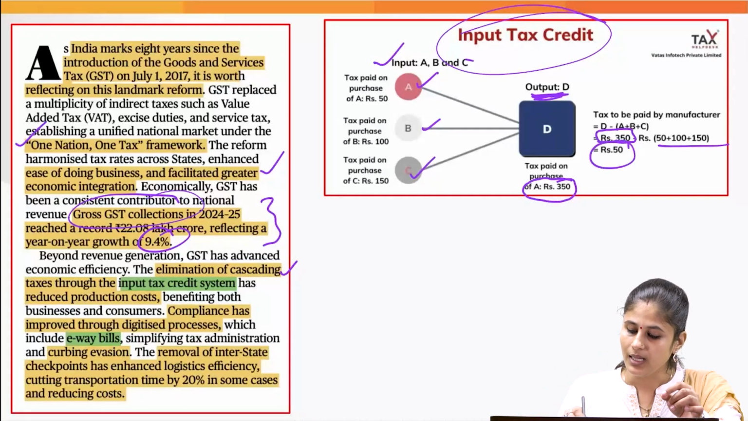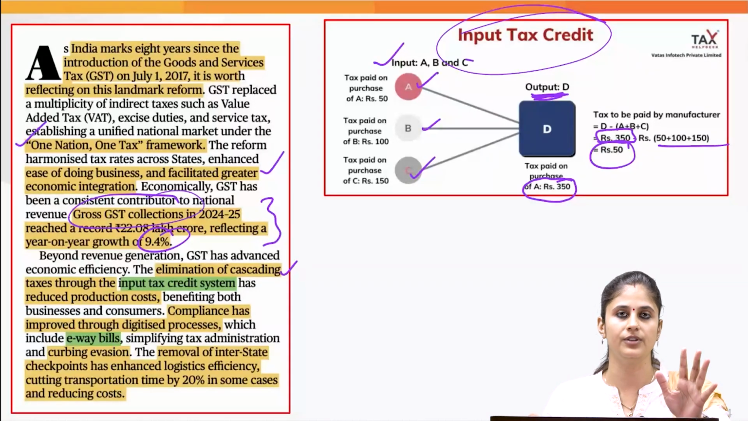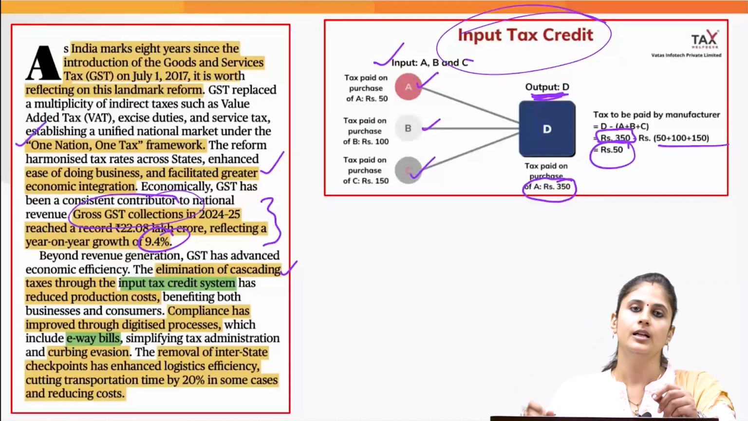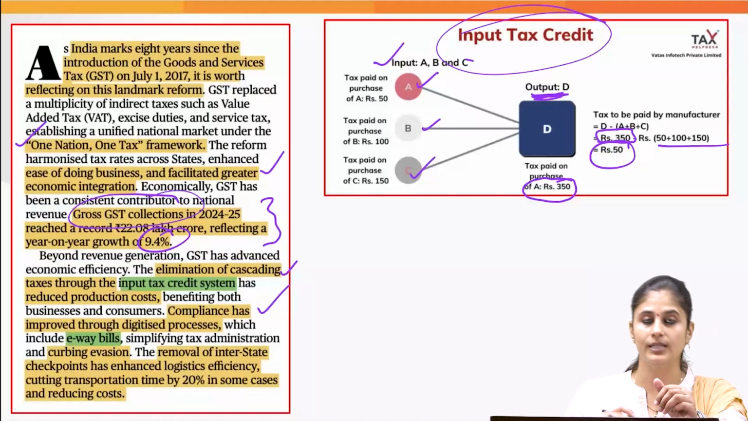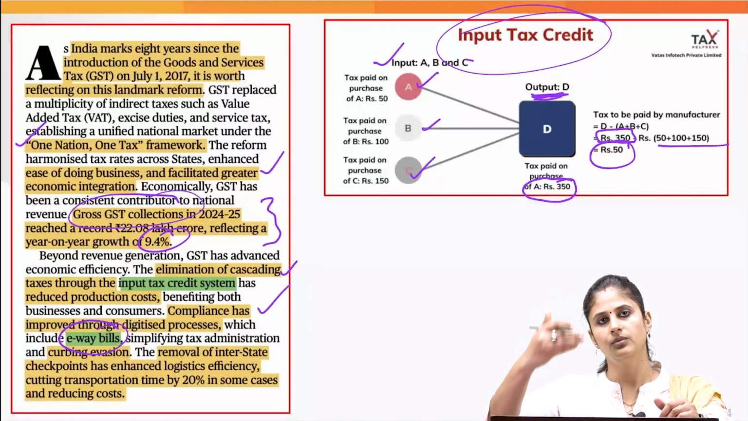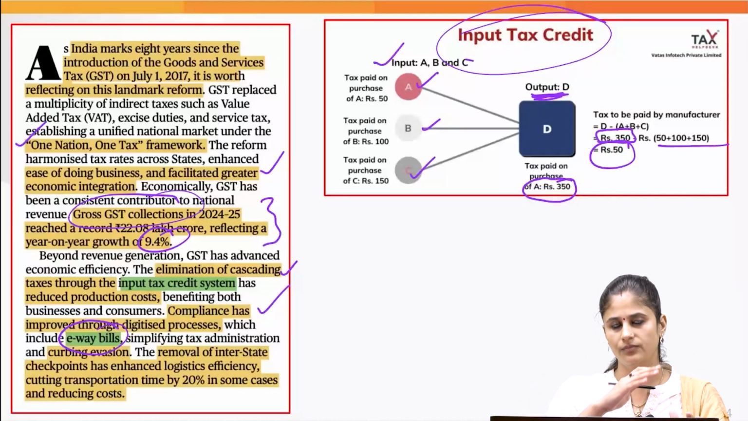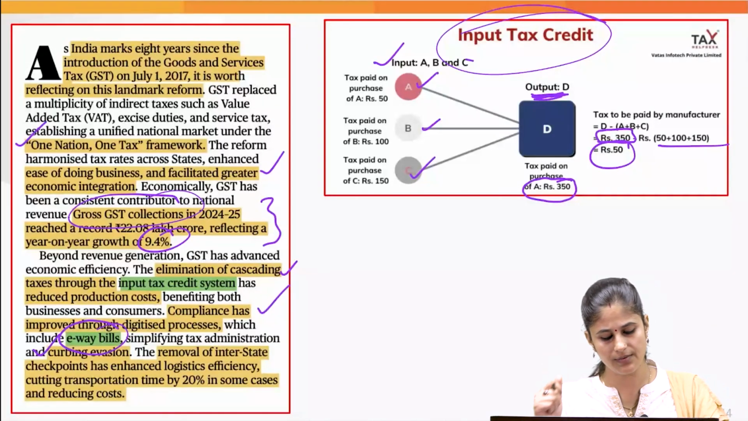So ultimately the manufacturer would not be paying 350, rather he would be paying only 50 rupees as tax. Okay, so because of this input tax credit, this is leading to more formalization of the Indian economy. It is improving the compliance also, and with the e-way bills also, we are able to reduce the tax evasion because more and more, we are moving in the direction of e-governance as well. So that is enabling us to reduce the tax evasion.